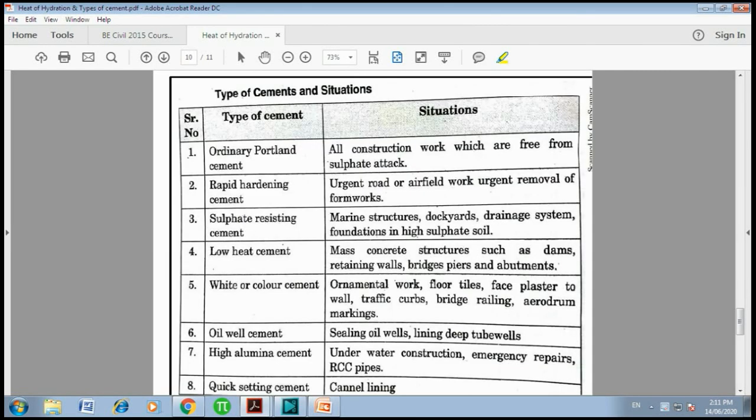Just a moment. Here I have written a summary of the type of cement and the situation where it can be used. To summarize, ordinary Portland cement is used for all construction work that is free from sulfate attack. Then rapid hardening cement is used for urgent work, then sulfate resisting cement, low heat cement. So I have given here all the situations where we can use each type of cement.